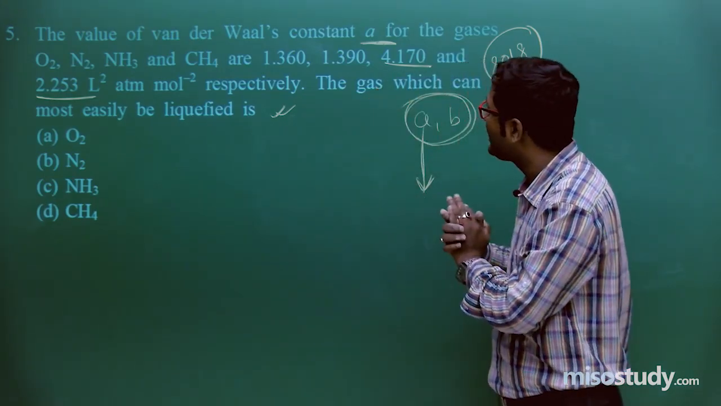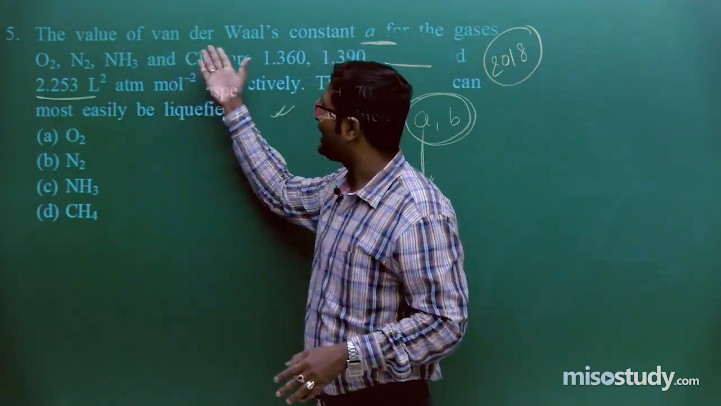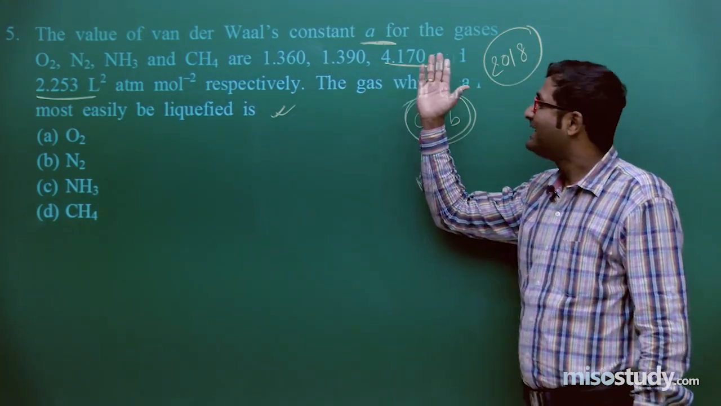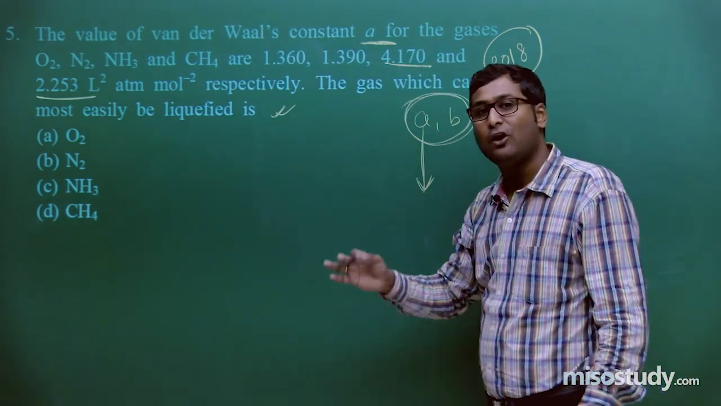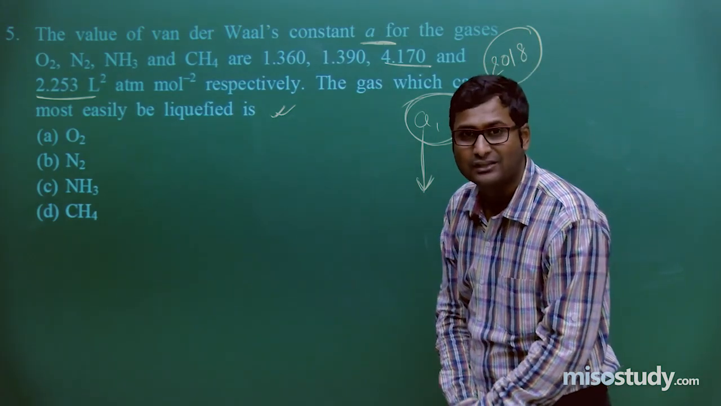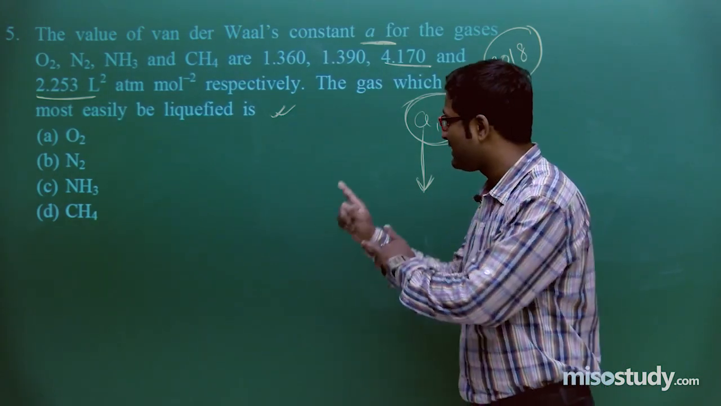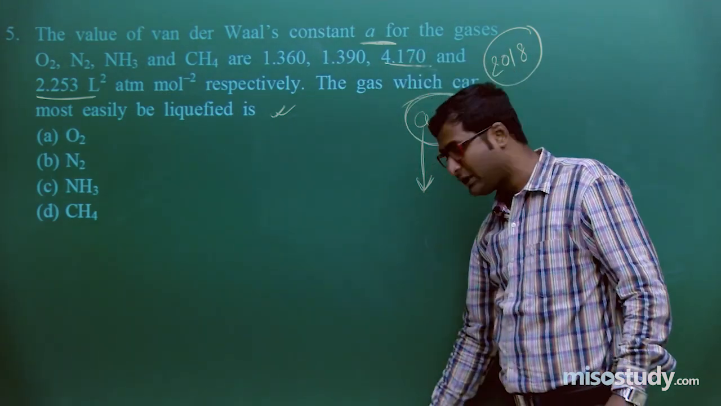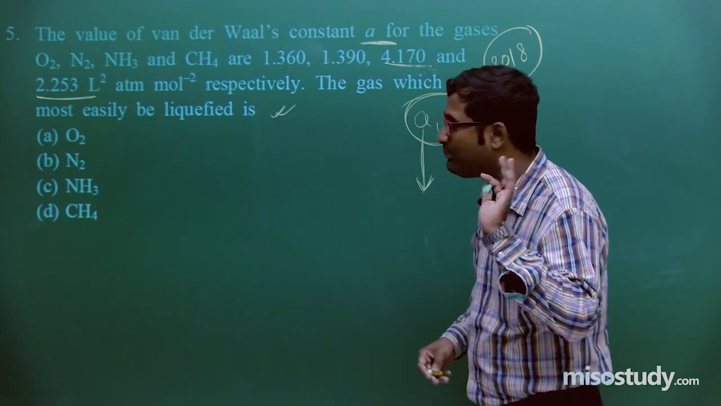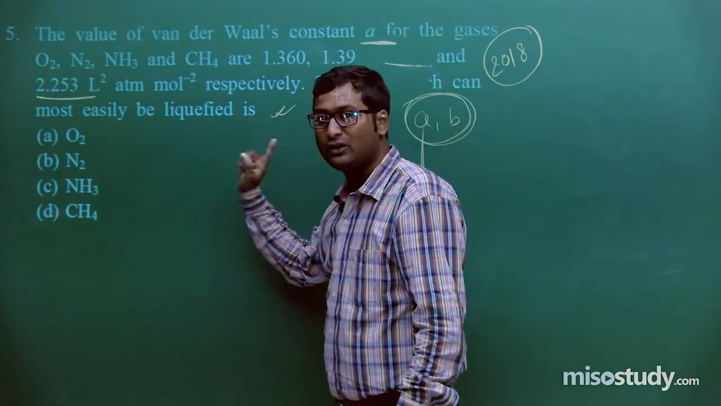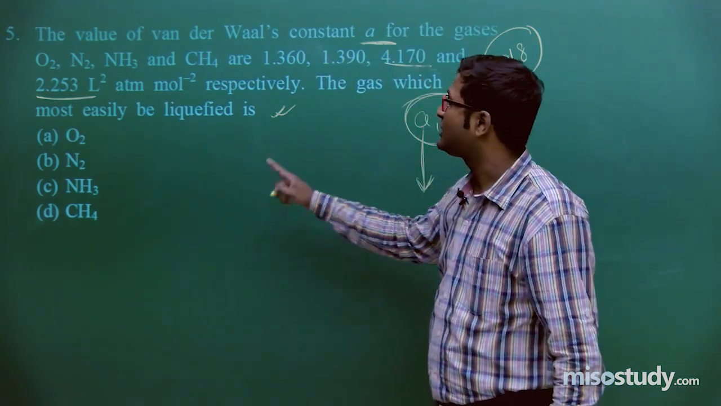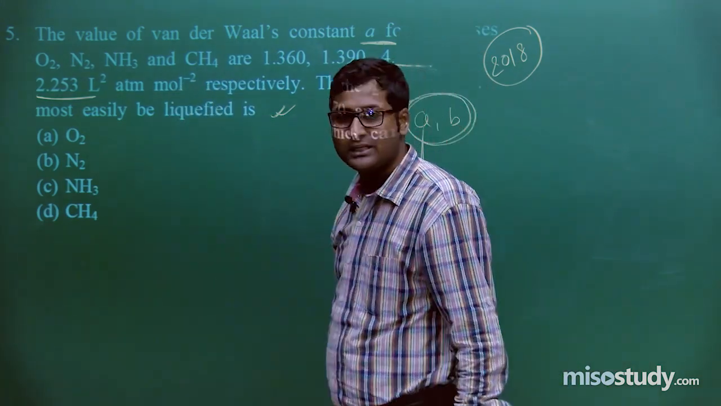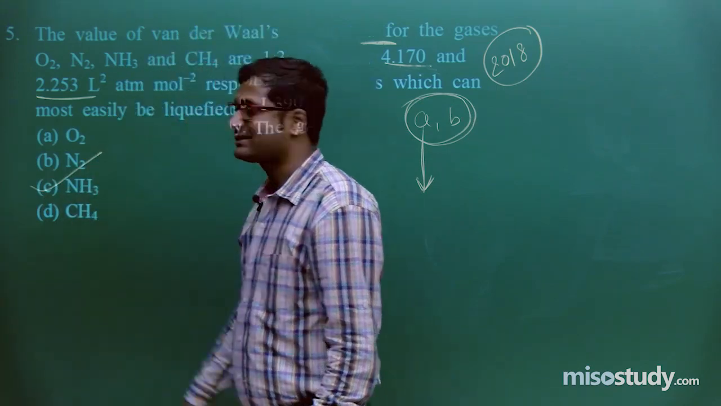In case of O2, N2, NH3 and CH4, we see that NH3 has the high value of A, that is, it has a high value of intermolecular force of attraction. Am I right or wrong? So you are absolutely right. So if it has a high value of intermolecular force of attraction, then we say the ease of liquefaction is more in case of NH3. So tell me which option is correct? So the C option is correct.